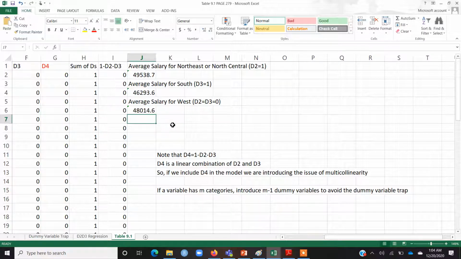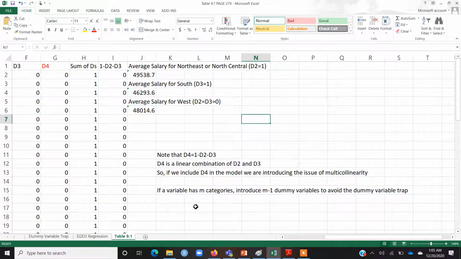If you just have a look at these, it seems that the average salary of South is the lowest, followed by the West and then the Northeast. So let's check whether this difference exists in the population or not. But first of all, before I go on checking whether these differences are statistically significant or not, I will introduce you to a concept called the dummy variable trap. So what is meant by dummy variable trap?